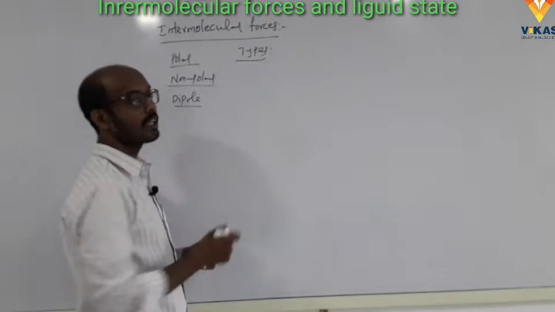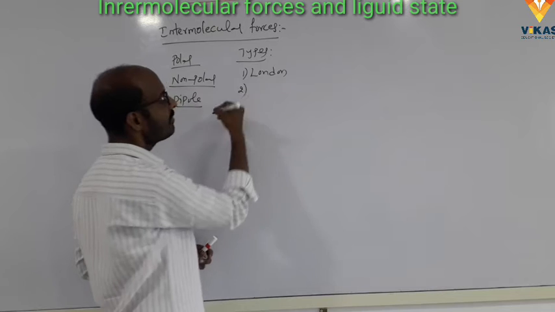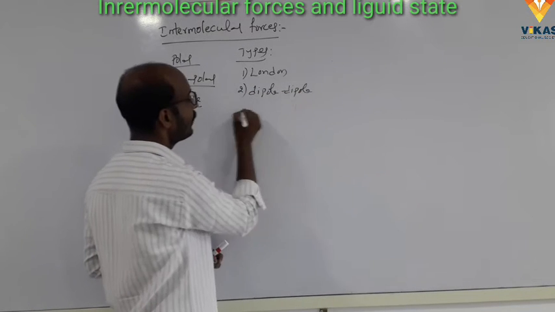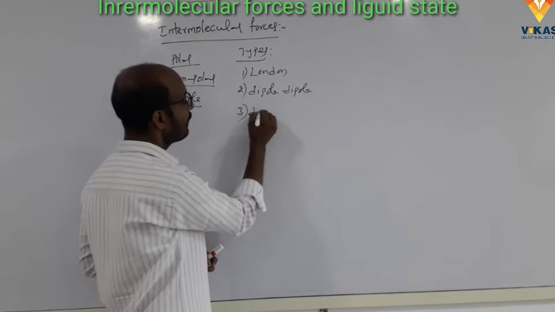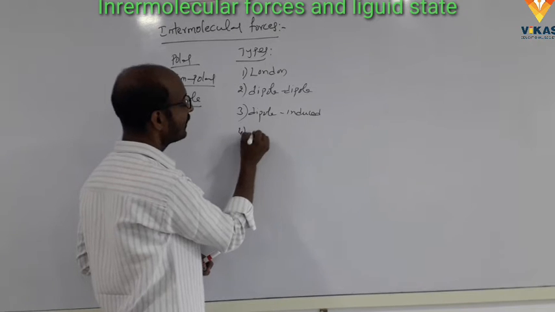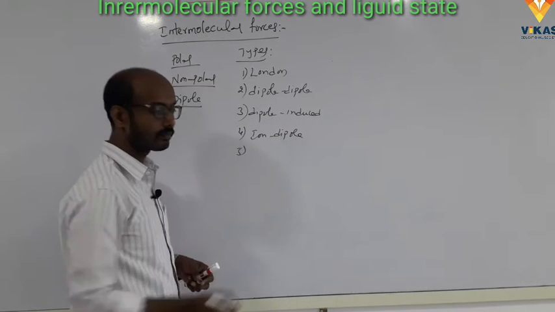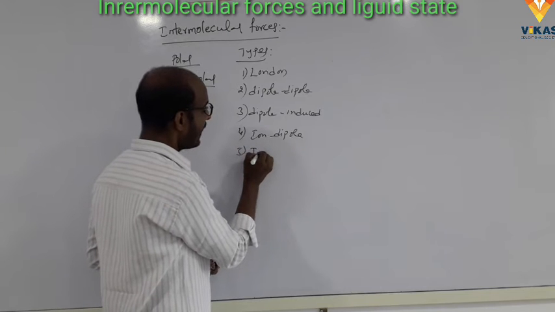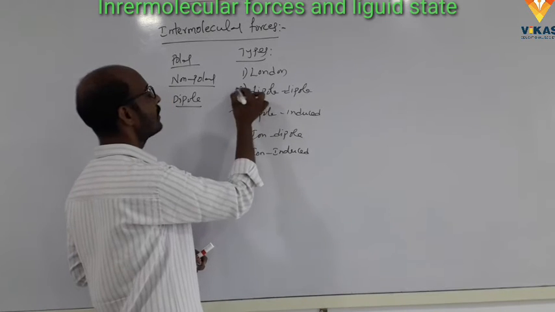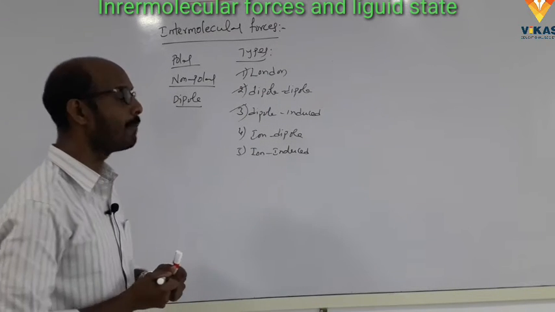One is the London forces, second one dipole forces, third one dipole induced dipole forces, fourth one ion dipole forces, and fifth one ion induced dipole forces. Last class I discussed the London forces, dipole forces, and dipole induced dipole forces.